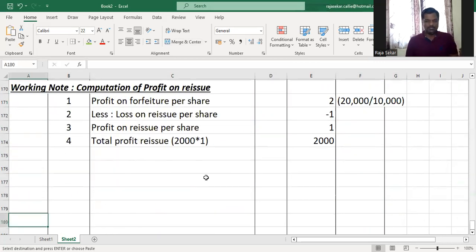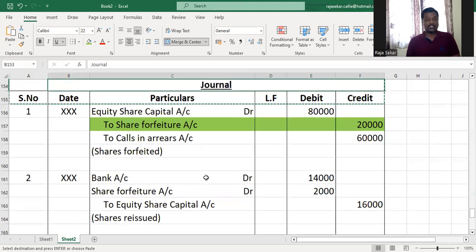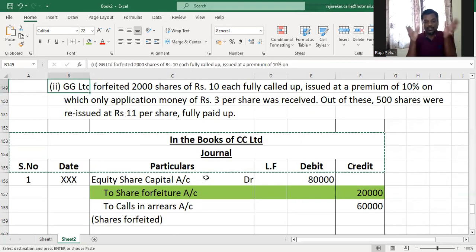So they've given the usual information, but not in the usual way. They've given it as a paragraph. It has not been neatly written as application is this much, allotment is this much. When you see something like this, you should not get intimidated. You just understand what is given. That is why I always tell all accountancy students, comprehension skills, analytical skills, and arithmetic skills are important. You just have to understand what they've given. Then this is a very easy problem.